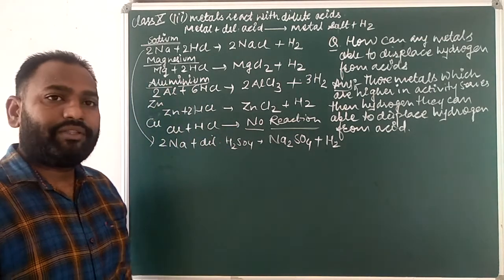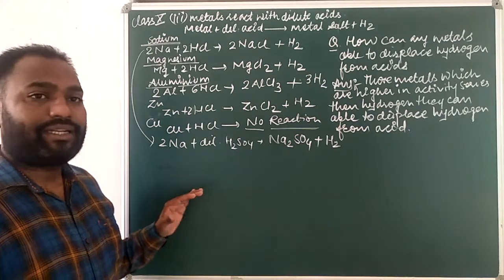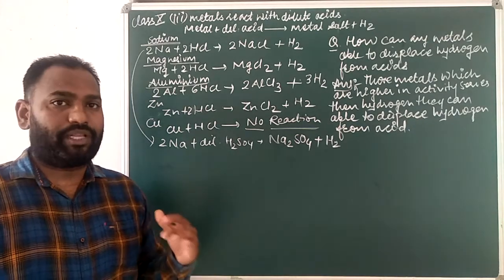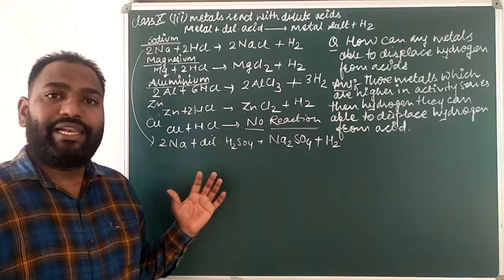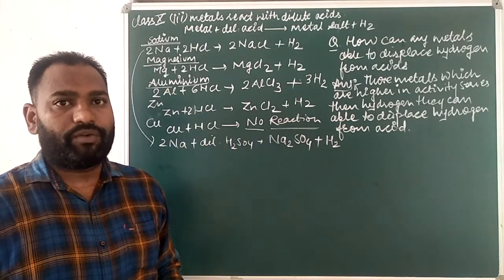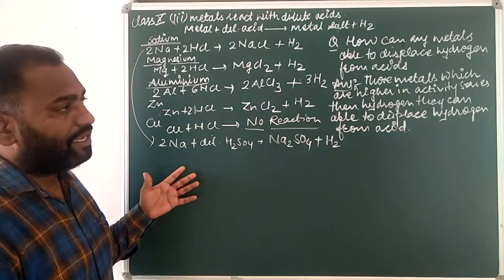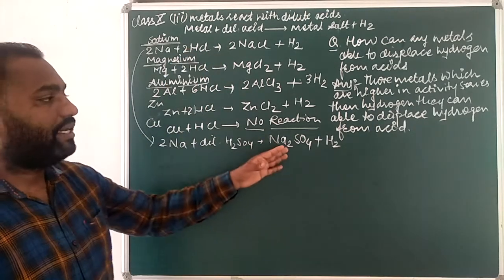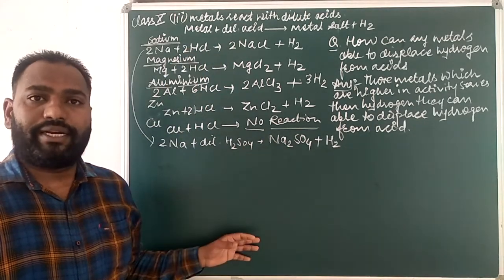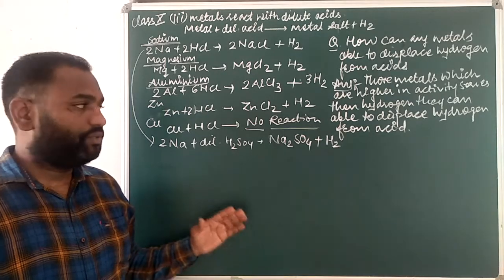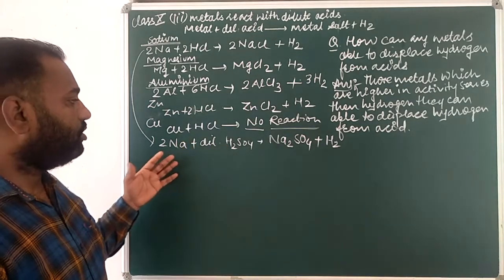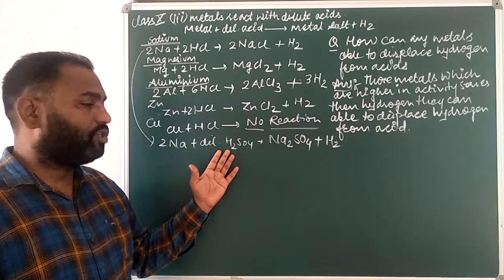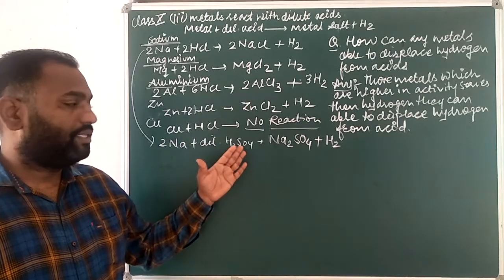But one more interesting thing here is that sometimes metals cannot displace the hydrogen from dilute nitric acid. What I am telling here is, we are looking at three types of dilute acids: first is HCl, second is H2SO4, and third is HNO3. So metals can displace hydrogen from these acids.